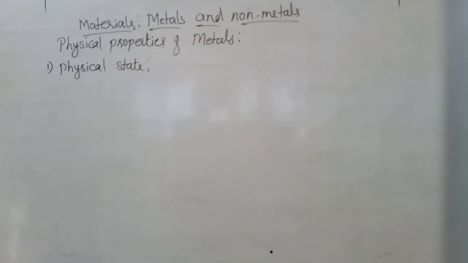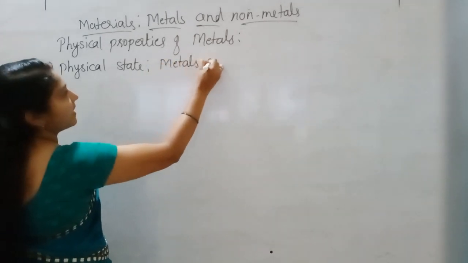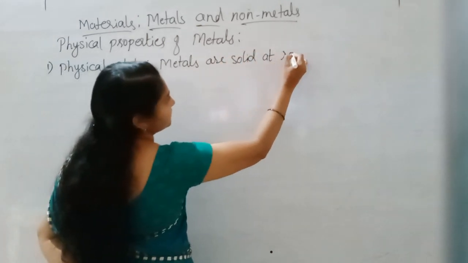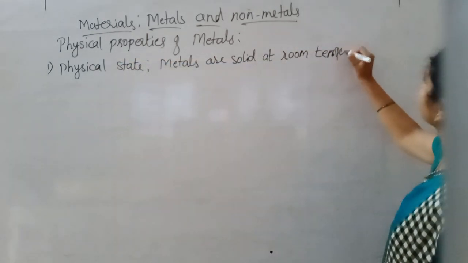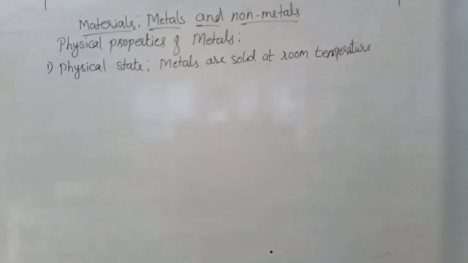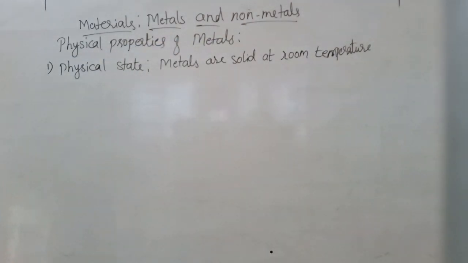So here almost all metals are solid at room temperature. Metals are solid at room temperature, except some metals which are liquid at room temperature.